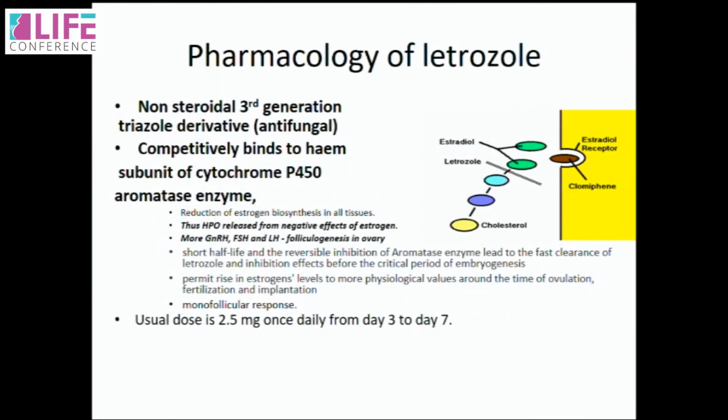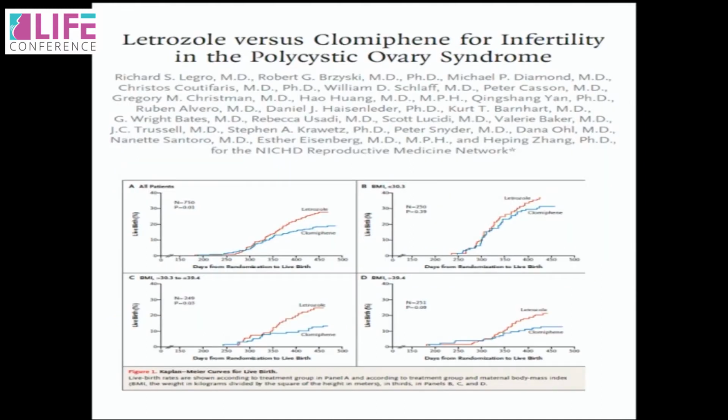So you, of course, have a situation of CC resistance, where she is not producing follicles, or a CC failure, where she is producing follicles but not getting pregnant. In either of these situations, you move on to something new. So we had a tool, letrozole, an aromatase inhibitor, but unfortunately we're not allowed to use it. The usual standard dose was 2.5 milligram once daily from day 3 to day 7. And this is one paper from Richard Legro, who is a big believer in letrozole, which says that it works better in all scenarios. It works better than clomiphene for all patients, in women with higher BMI, in women with lower BMI, in PCO.